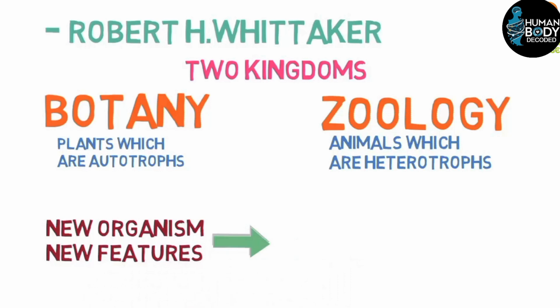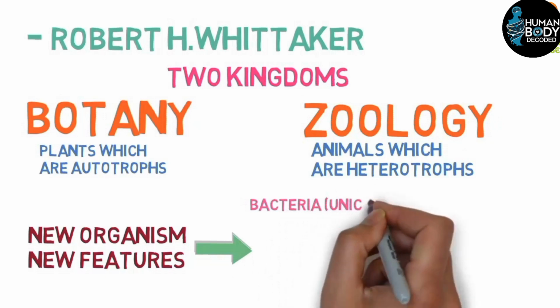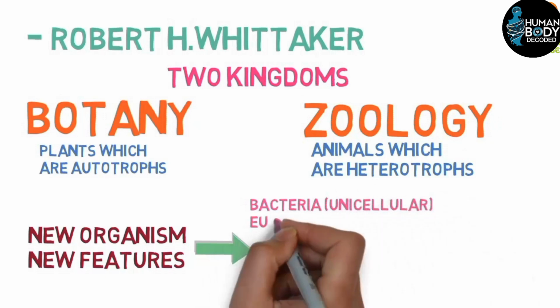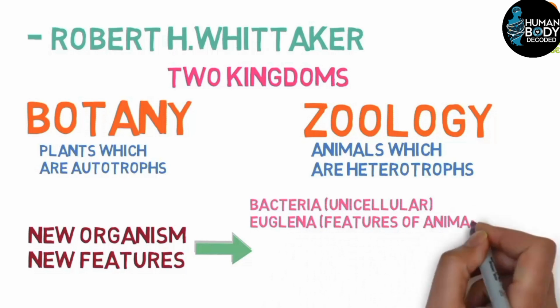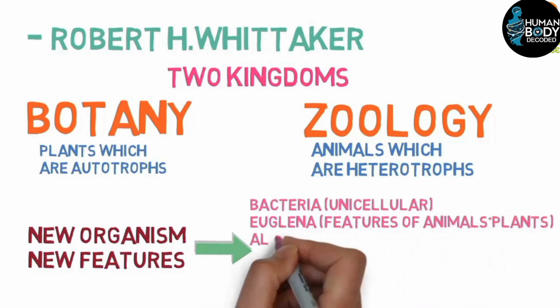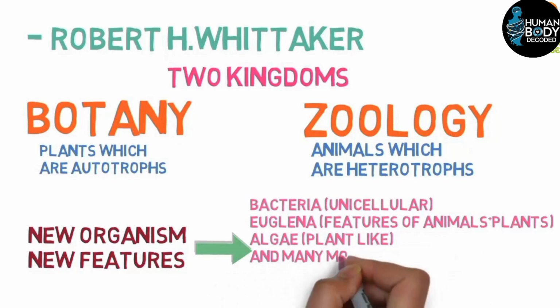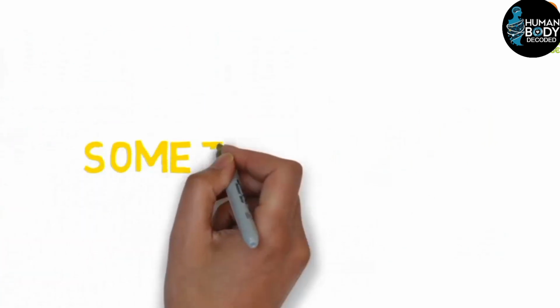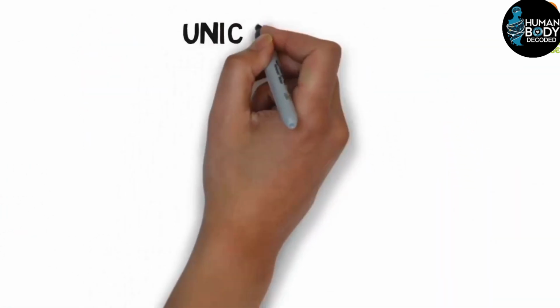For example, we discovered bacteria, which are unicellular. Other living beings like Euglena were found, which have characteristics of both animals and plants. Algae were also discovered, which have features similar to plants, along with many other such living beings. To understand the five kingdom system, it is important to learn some terminology. First, we'll discuss the terminology.